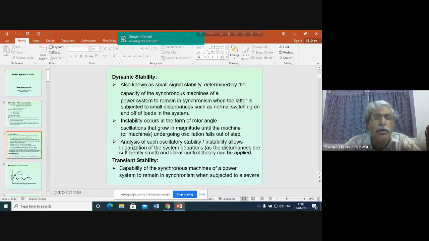But we must know what the dynamic stability problem is, and how it differs from the steady state stability problem. What are the reasons for the occurrence of the dynamic stability problem? These things are to be known. That's why I have discussed all these things. So is there any question up to this, or could you understand the difference between the steady state stability problem and the dynamic stability problem?